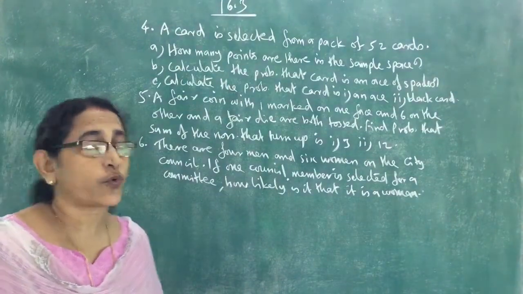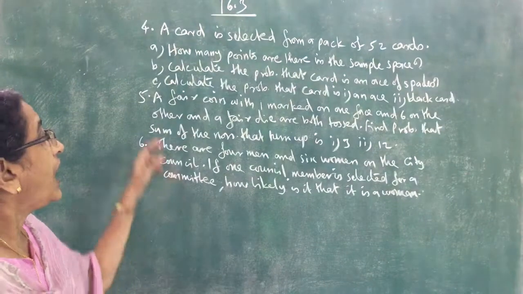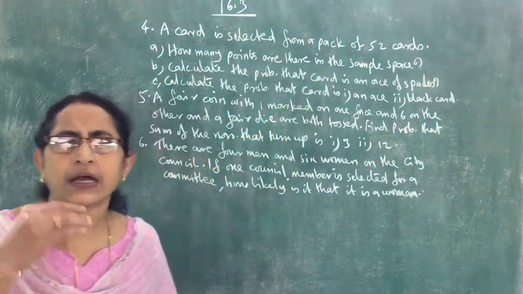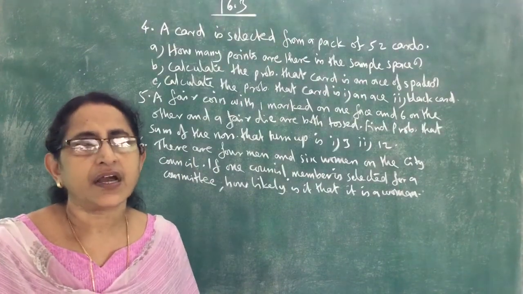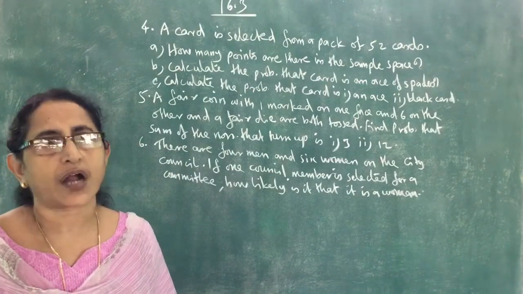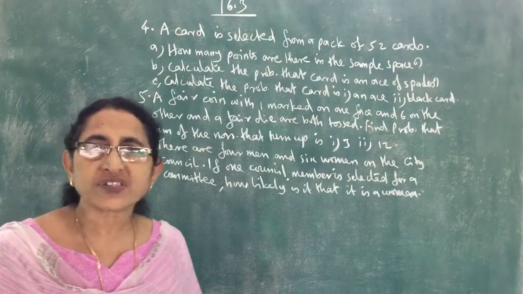16.3, fourth one. A card is selected from a pack of 52 cards. How many points are there in the sample space? So from the pack of 52 cards, the experiment is one card is selected. So that one card can be any one of the 52 cards. Sample space means the set of all possible outcomes.